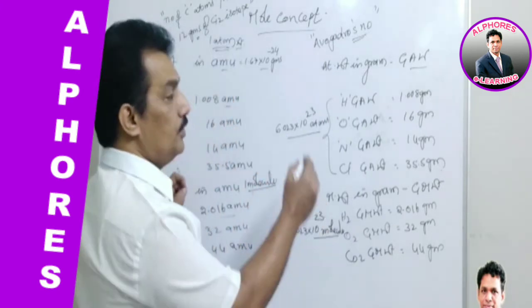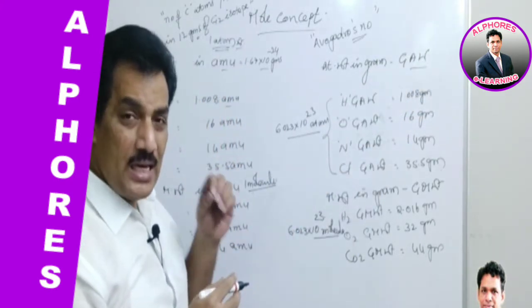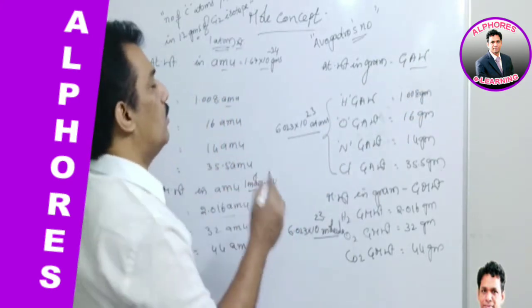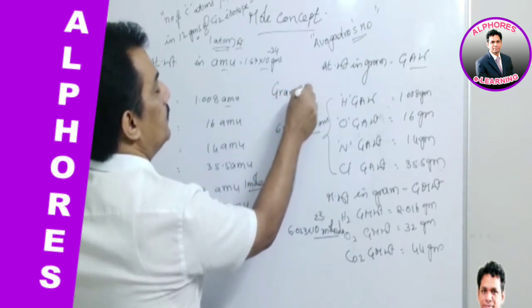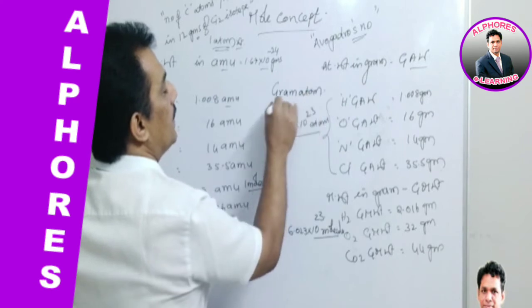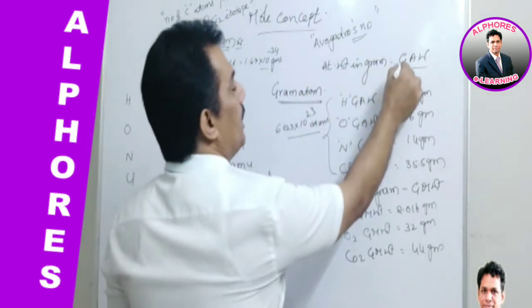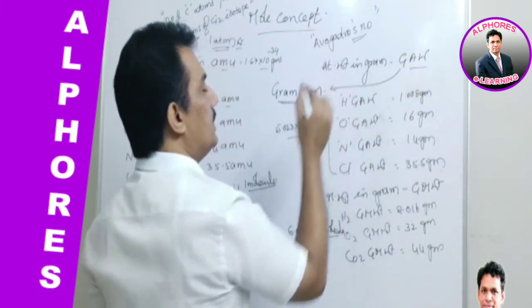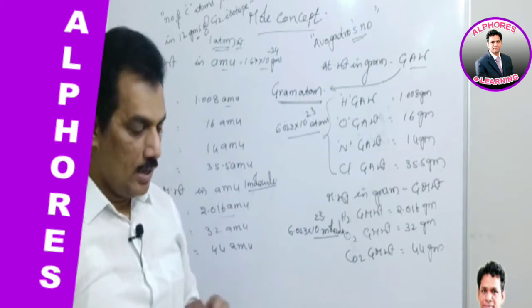How? Now you observe. 1 gram atomic weight of any element is known as a gram atom.